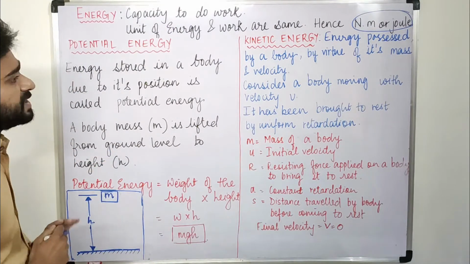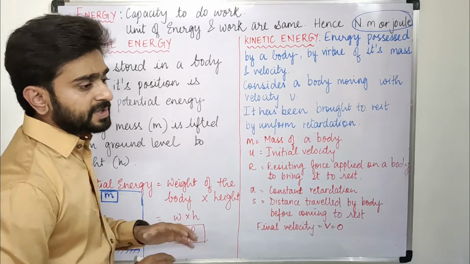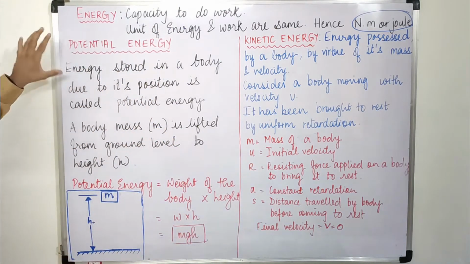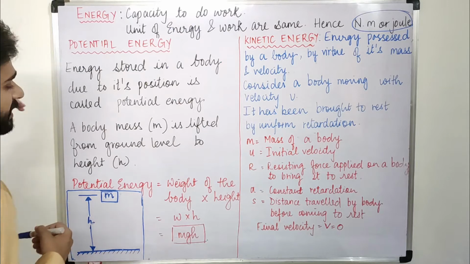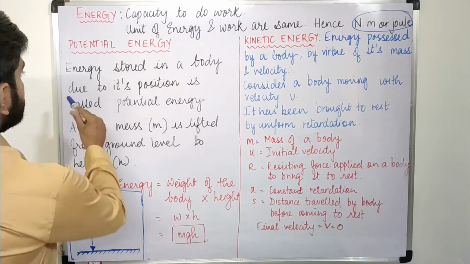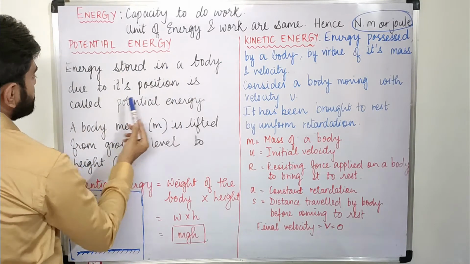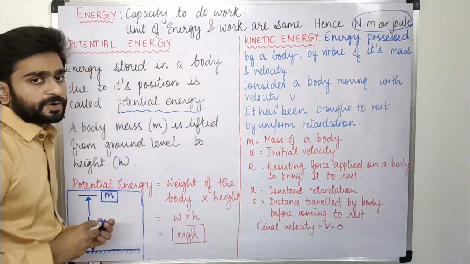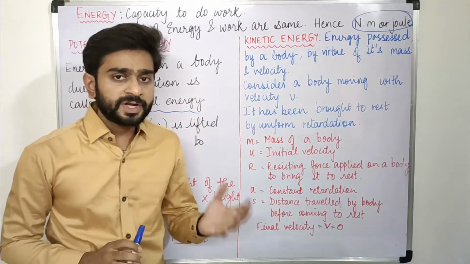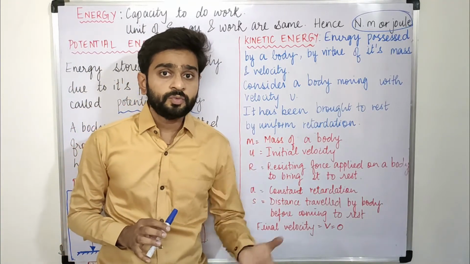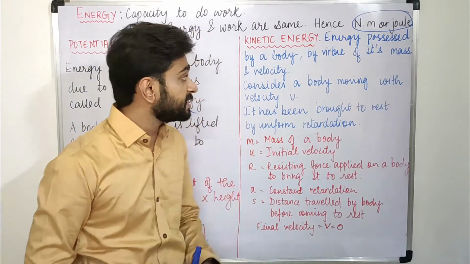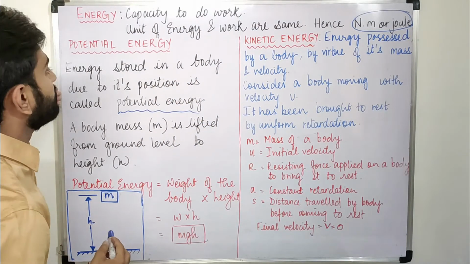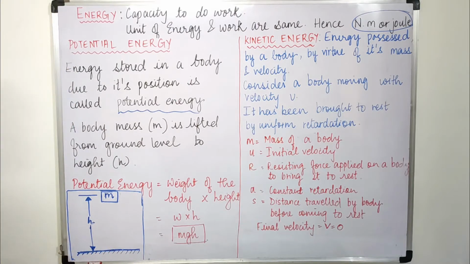Now what is potential energy? One thing is fixed, the capacity of anything to do work, that is known as energy. Now what is potential energy? What kind of energy is stored? So energy stored in a body due to its position is called potential energy. This becomes the definition of potential energy, where the capacity of the body to do work due to its position, where it is lying, due to which it will do some work, is known as potential energy.